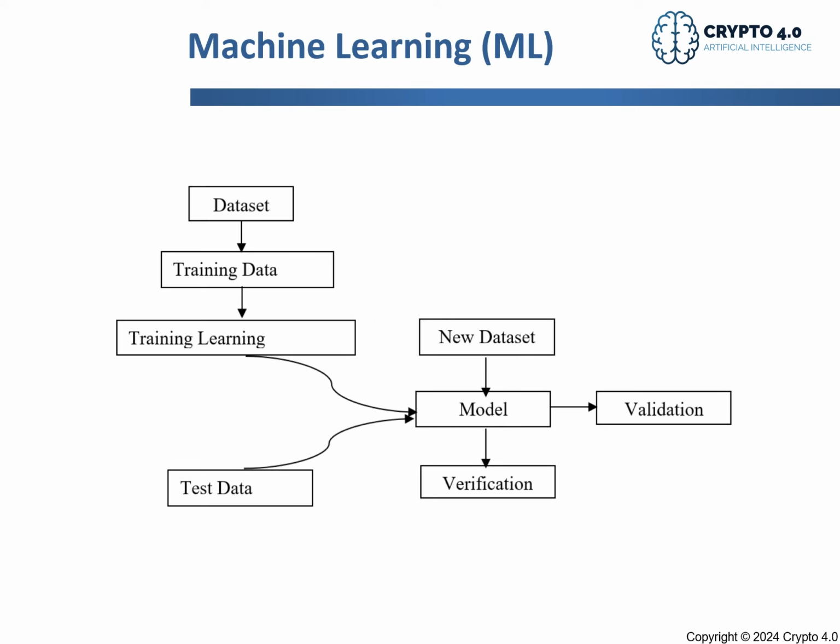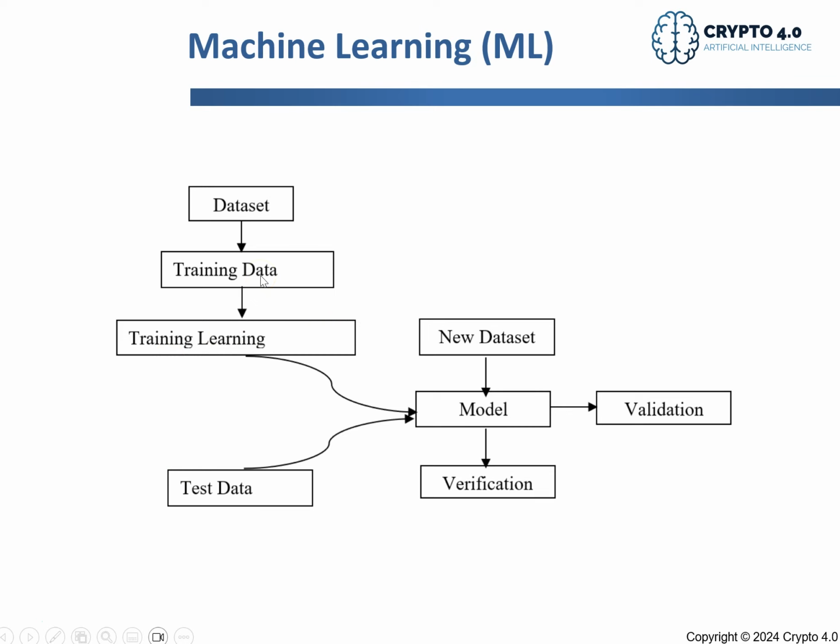So the first method that we will clarify for crypto price prediction and classification is machine learning. Machine learning is one of the methods that we have in artificial intelligence. The main concept is that you select your data set. For example, you have 1,000 prices for Bitcoin, and then you need to split these 1,000 data points into training data sets and test data sets.